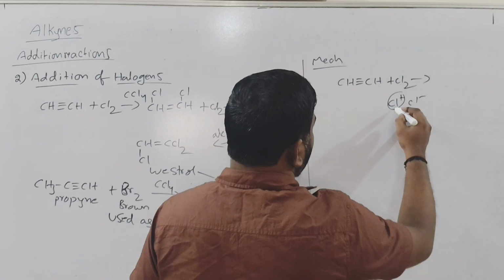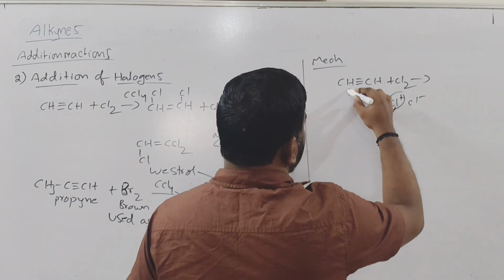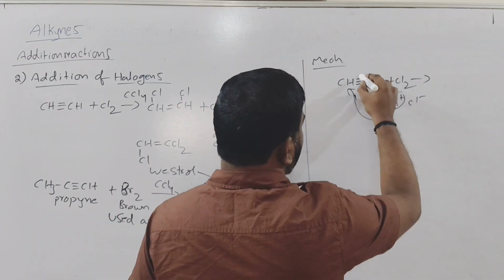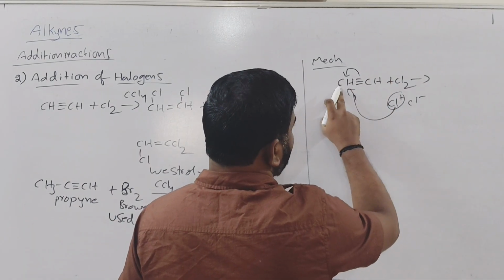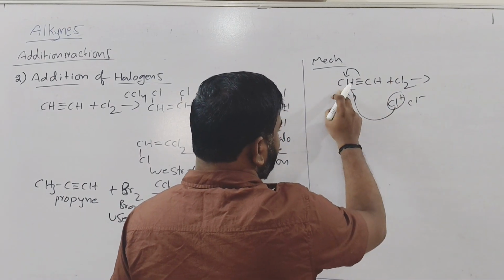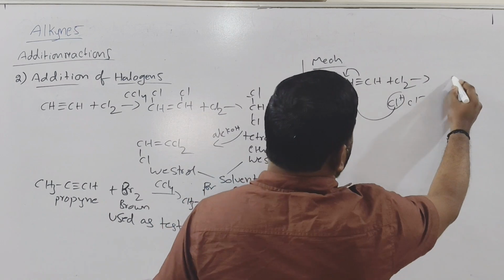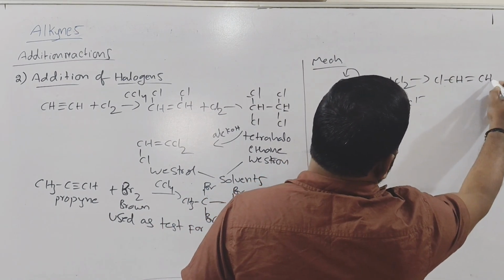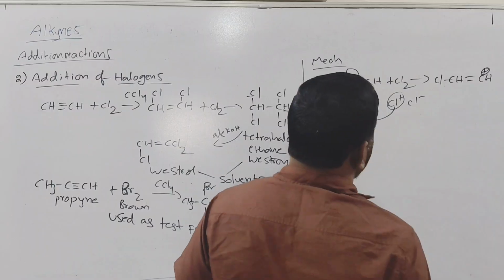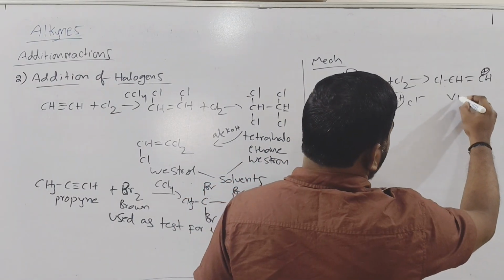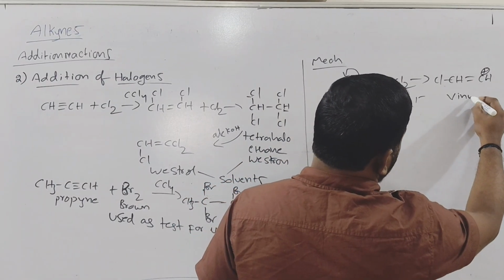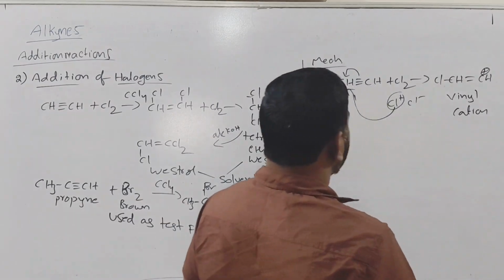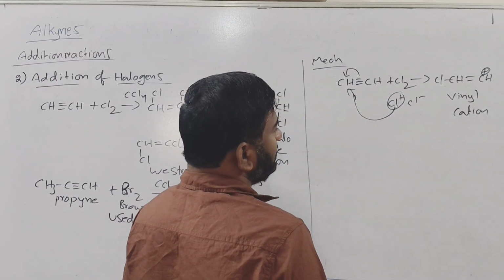First one Cl you have to add to the carbon by breaking one pi bond. The positive charge species will be added, and what will we get? CHCl and here CH plus will come. This is called vinyl cation. So vinyl cation formation takes place.